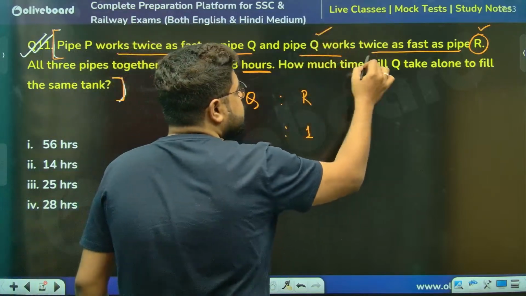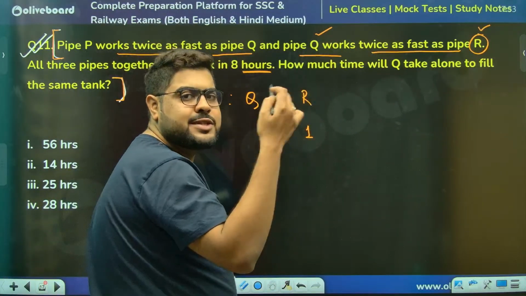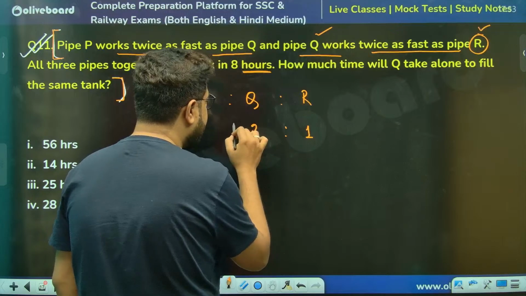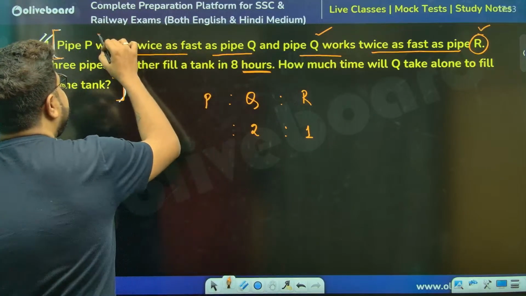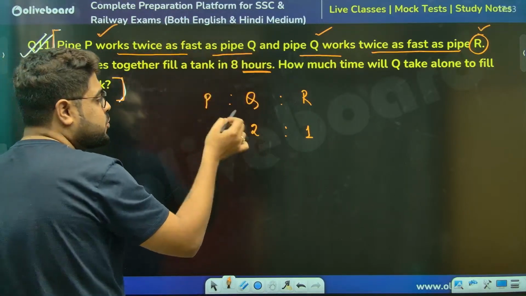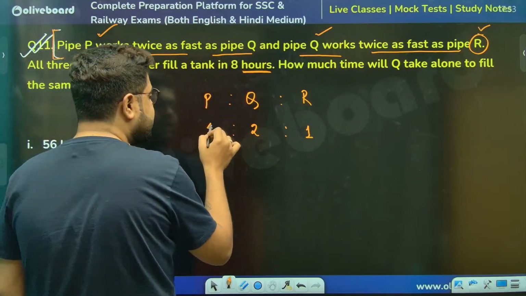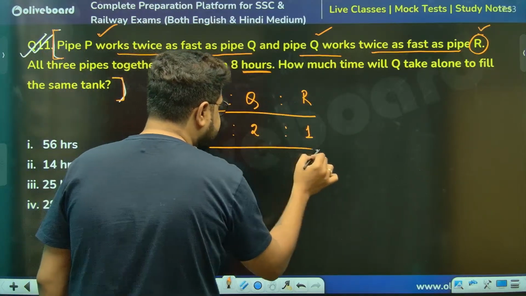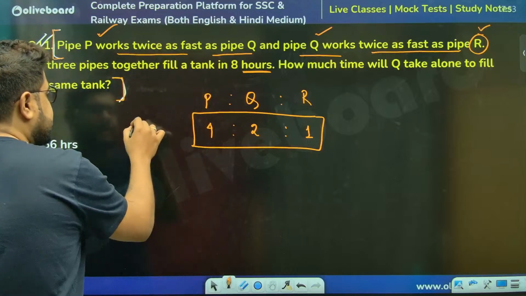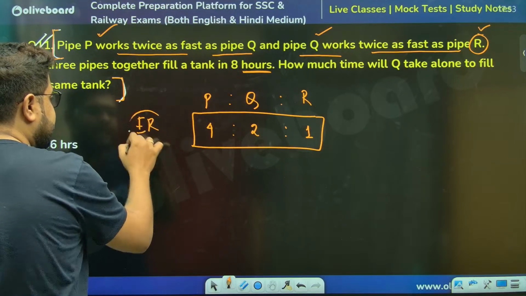Q works twice as fast, meaning efficiency is twice, so it is 2. P works twice as fast as Q. So Q is 2, P will be twice of that, that is 4. Here is the efficiency ratio, ER.